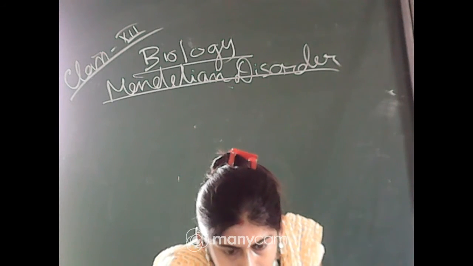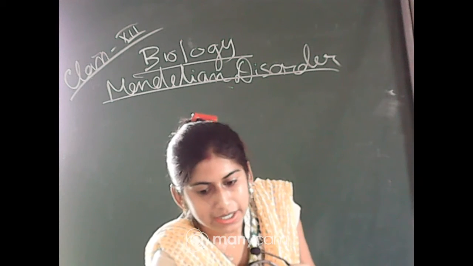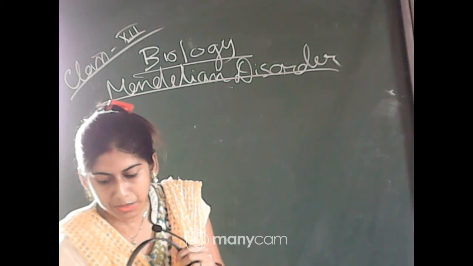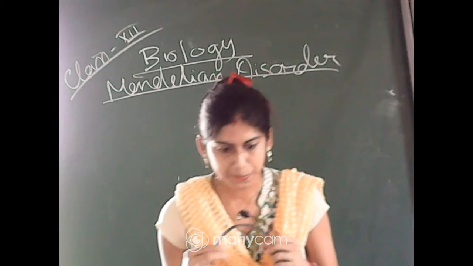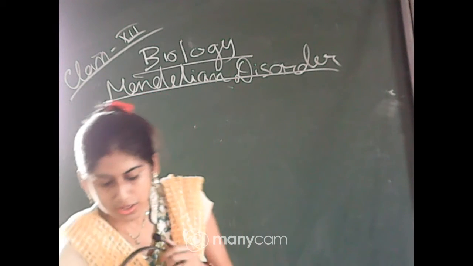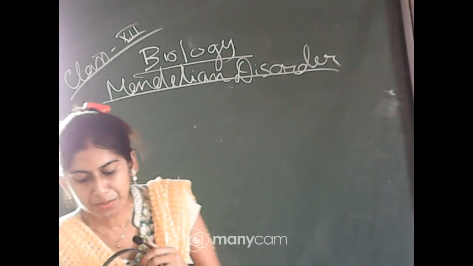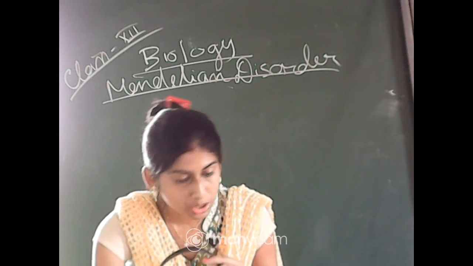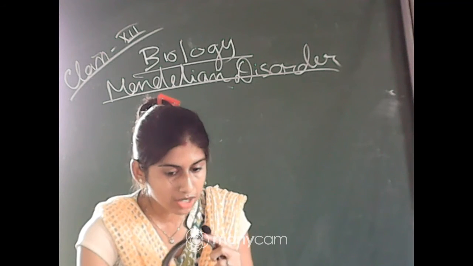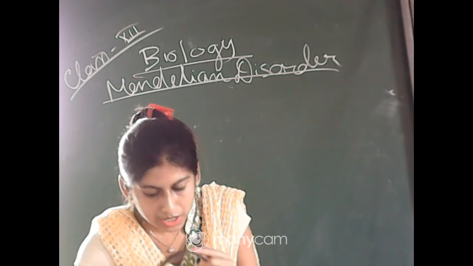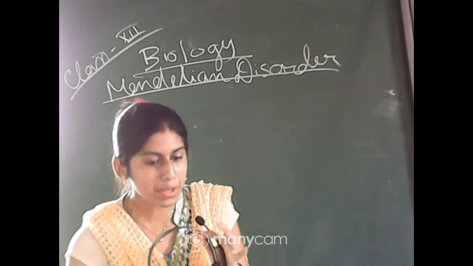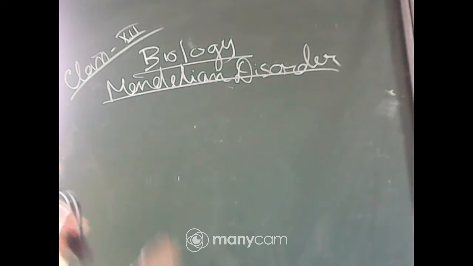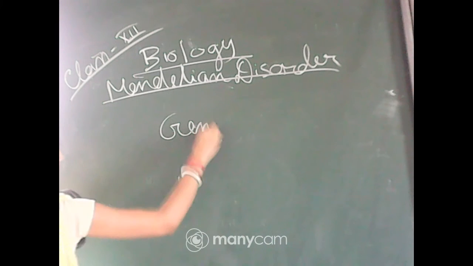Today I will discuss Mendelian disorders, from the chapter Principles of Inheritance and Variation. First we have to know the meaning of Mendelian disorders. You know the disorder, what is the meaning of disorder? That is one type of abnormality, and the cause may be different, and the genetic disorders,